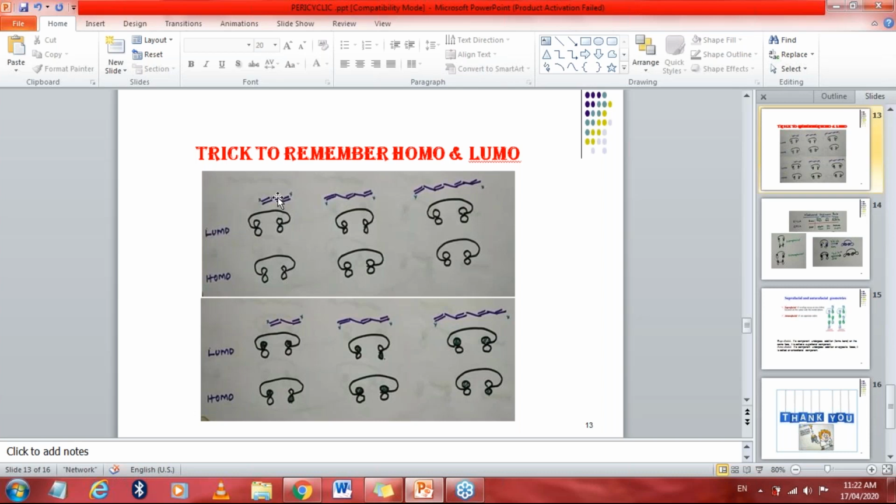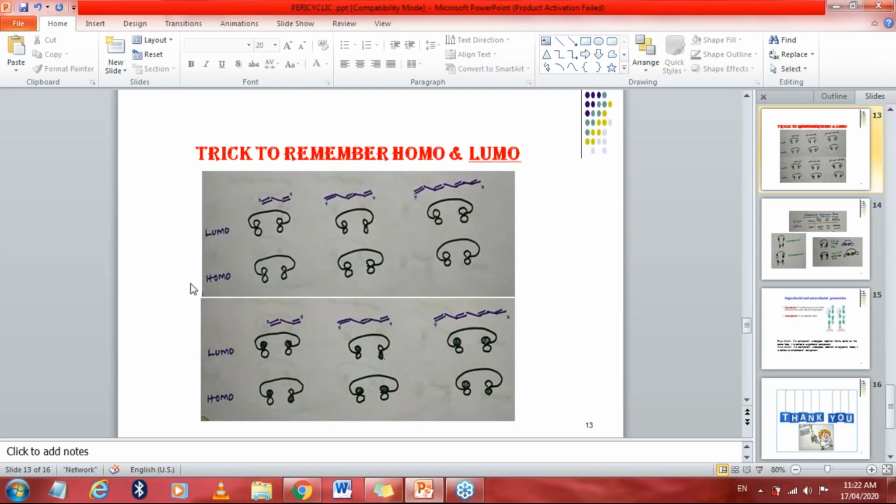Firstly, we have to see the lobes. We have to count the first lobe and the last lobe. This X indicates there are 2 lobes, the first lobe and the last lobe. Now you have to draw the structure like this. This is the structure of the lobe. First lobe, last lobe, first lobe, last lobe. Everywhere the structure remains the same, right? Both lobes are connected with a bond.